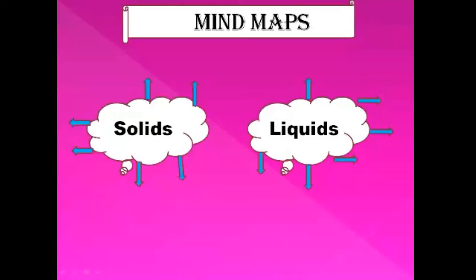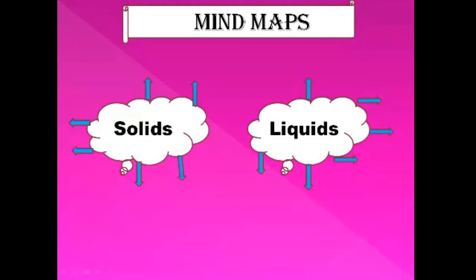Okay, now this one is about the mind map. This task I have given you in your home task slide. So everybody observe it carefully and you can take a screenshot of this right now. Here I have made two mind maps, one for the solid and one for the liquid. There are 6 arrows. It means you will write here the names of any 6 solids and any 6 liquids.